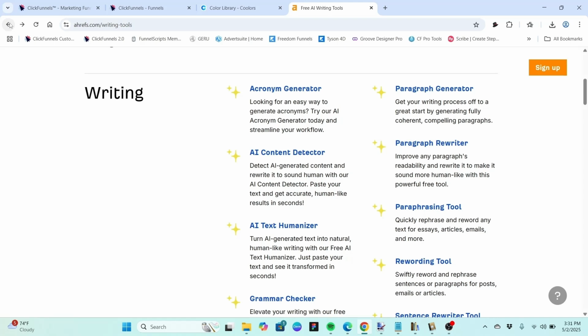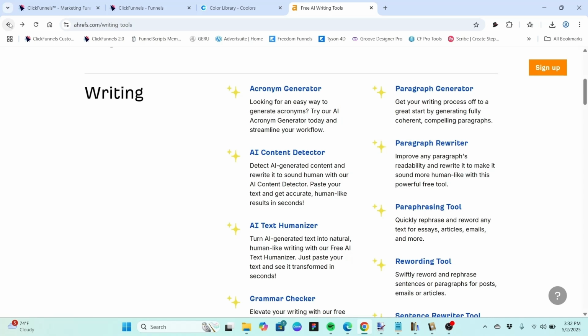And again, Ahrefs is a big player, and these tools are going to be operating on a different kind of algorithm. They may be hooking into ChatGPT or some other AI, but because Ahrefs is such a big player in the SEO world and in the research on keywords, they probably also have some of their own AI algorithms in these tools.